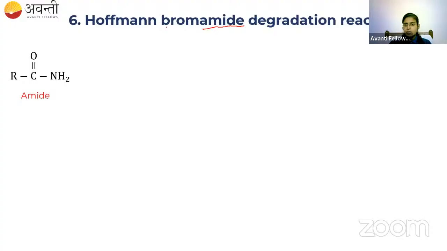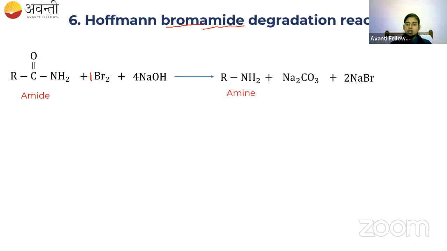Since it is a bromamide, one component is amide, the second component is bromine, and the third component is sodium hydroxide. So 1 mole of bromine will react with 4 moles of sodium hydroxide and the amide, leading to the formation of an amine, Na2CO3, 2NaBr and 2H2O.